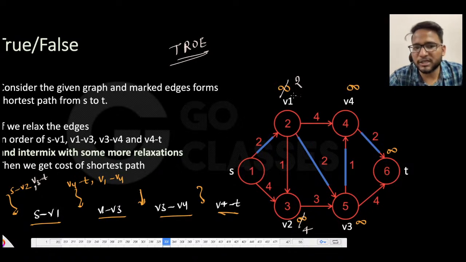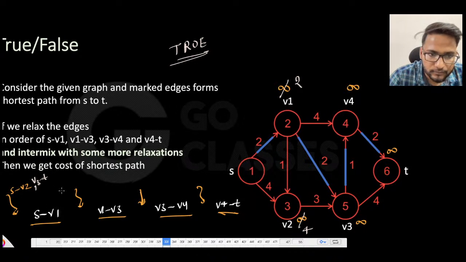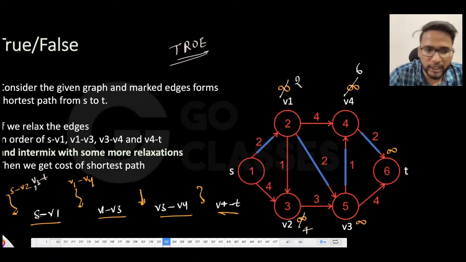And then maybe in between you relax v4 to t or anything. Let me just relax any other edges. So instead of this edge, let me relax maybe v1 to v4. So in between of this, let me relax v1 to v4, which means if I relax v1 to v4, it will be 6. And let's suppose I relax v4 to t, whatever you want.